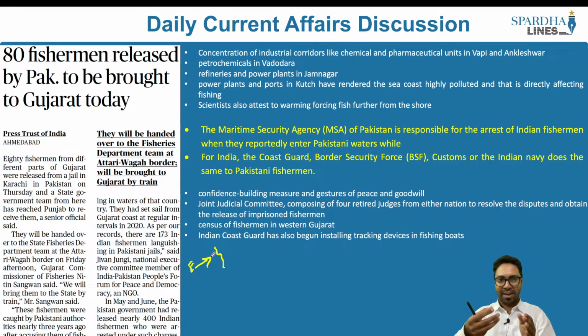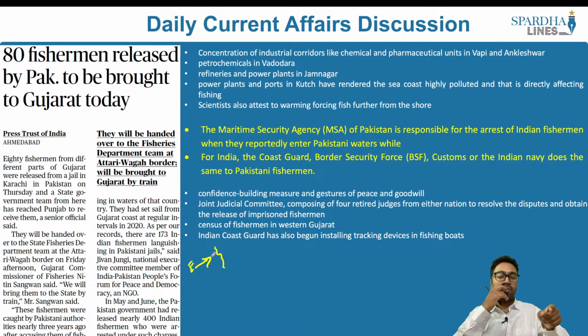So with the fishing activities increasing over a period of time, a number of people venture into the oceans and ultimately make fishing a source of livelihood. Because they are not able to get the fish near the shore, they enter into the deep waters. So why do they enter into the deep waters? Because fish is not available near the shore, and that is why they enter into the deep waters.